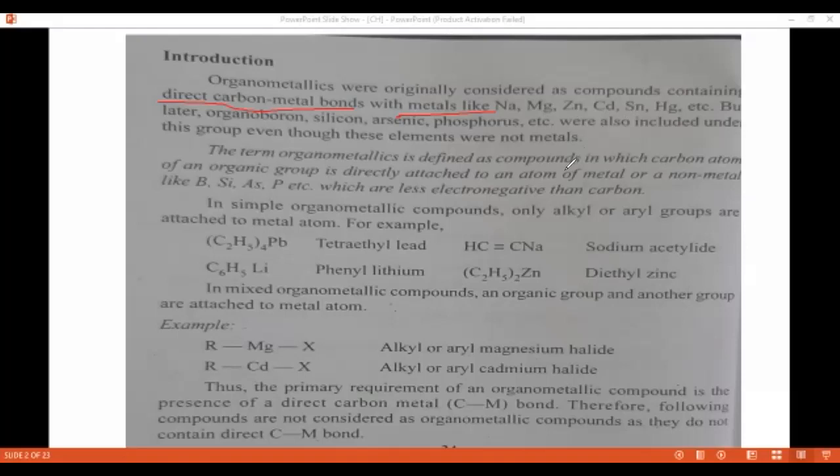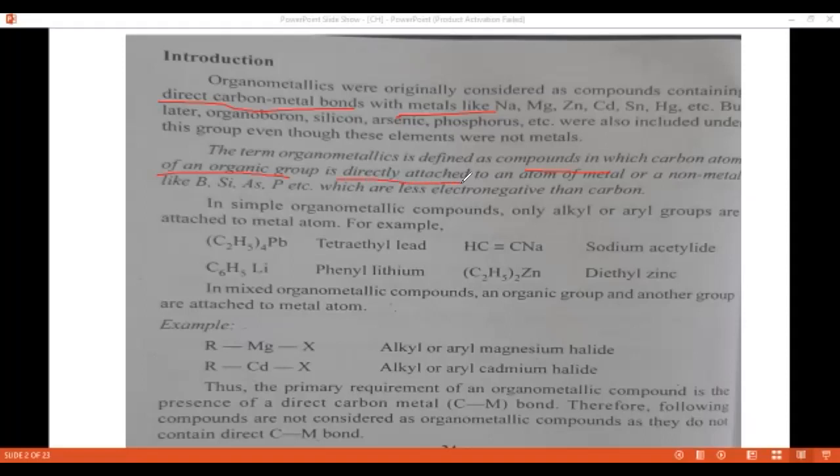But later, organoboron, silicon, arsenic, and phosphorus compounds were also included under this group, even though these elements are not metals. Means the carbon is attached to a metal or non-metal. The term organometallics is defined as compounds in which the carbon atom of an organic group is directly attached to an atom of a metal or non-metal.